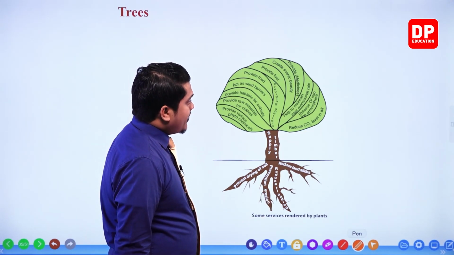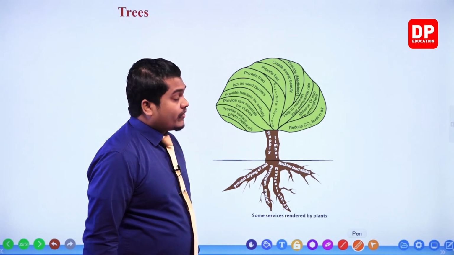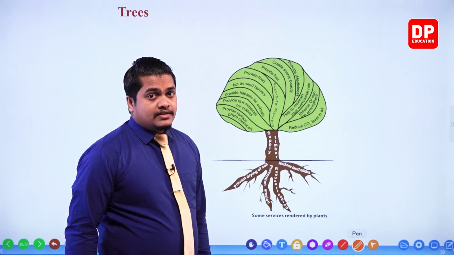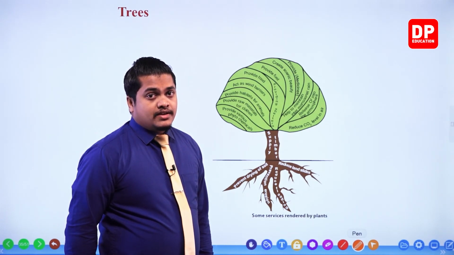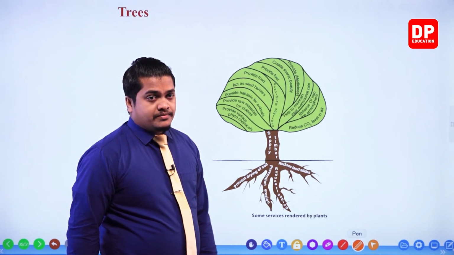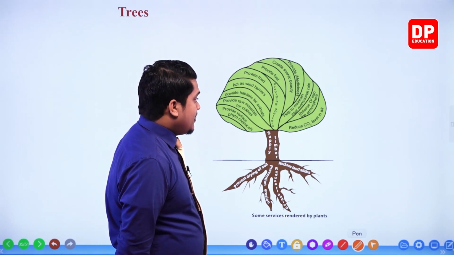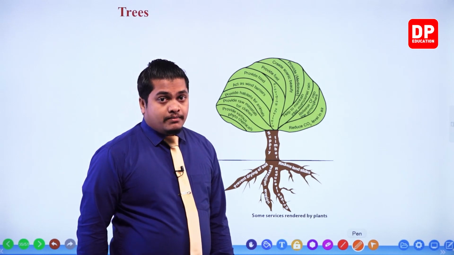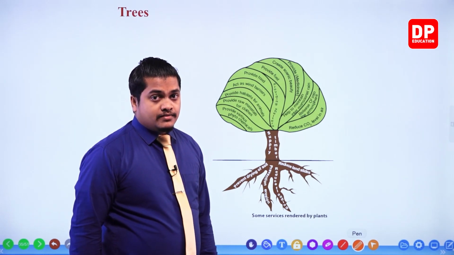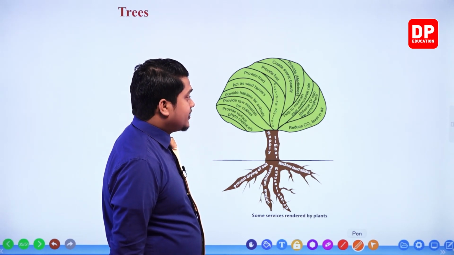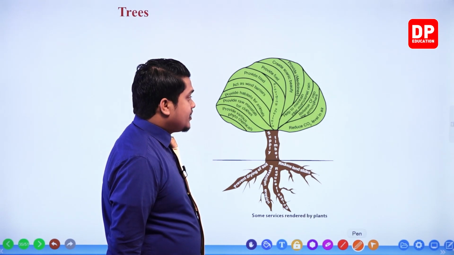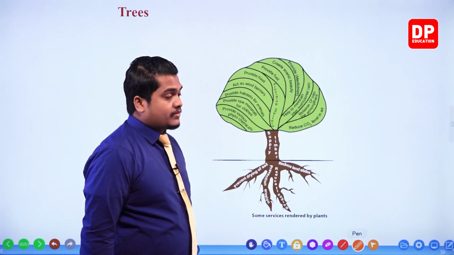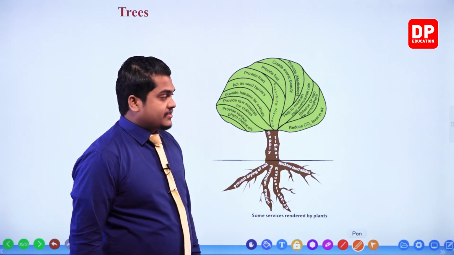Next, they provide medicines. There are several plants and plant materials that we use to get medicinal extracts. The next one given, they help to maintain intermonsoonal rains. The next one, release of oxygen into the atmosphere. It releases oxygen gas into the atmosphere by the process of photosynthesis. You already know these things.